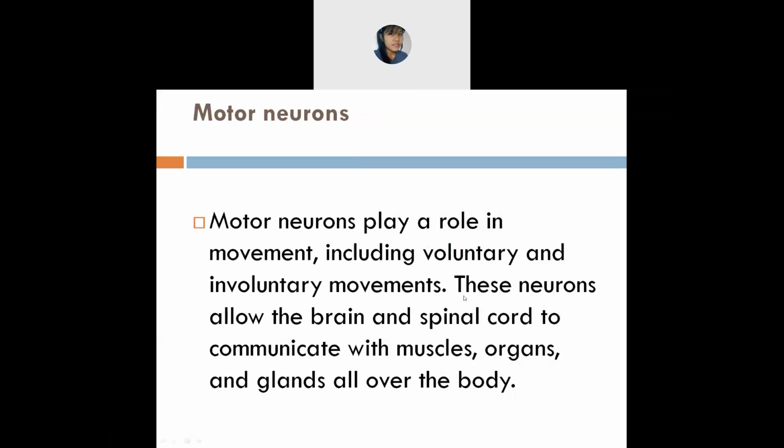And these motor neurons allow the brain and the spinal cord to communicate with muscles, organs, and glands all over the body.